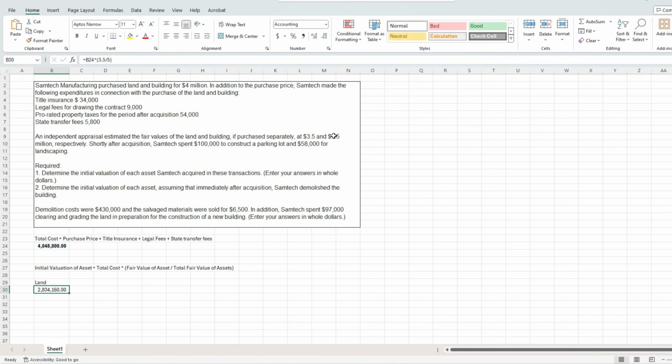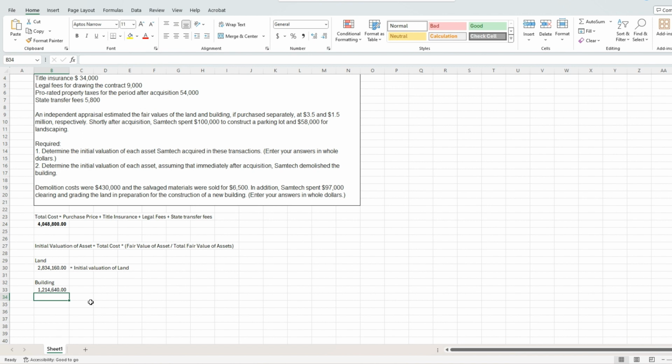If we do that, we get 2.834 million. So this equals our initial valuation of land. Okay? Let's do the building. This is going to be a similar formula. It's going to be our total cost times the ratio of our fair value of the building, which was 1.5 million, divided by the total fair value of the land and building of 5 million. We multiply that, we get 1.214 million.